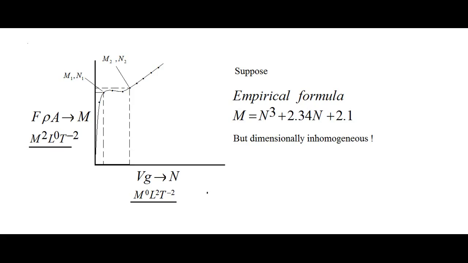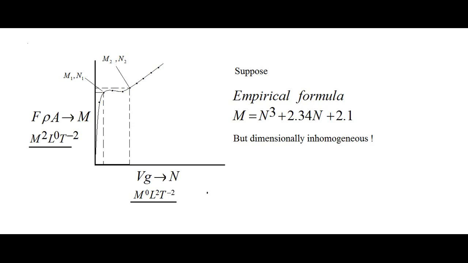So in case I want to find out the force anytime, then I simply have to divide the right hand side expression of this formula by rho and A, because M corresponds to F into rho into A. So if I divide both sides by rho into A, then I will get F equals the right hand side expression upon rho into A. So like this I can find out the force applied over the kite.